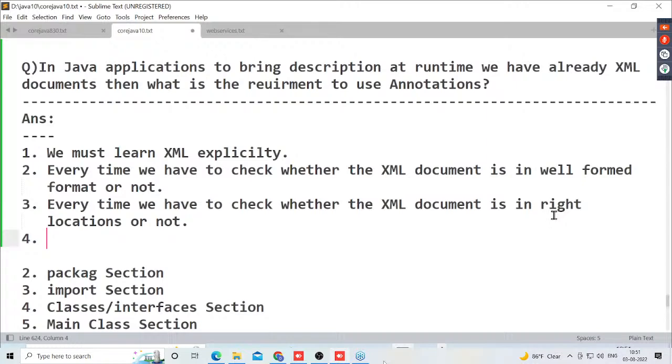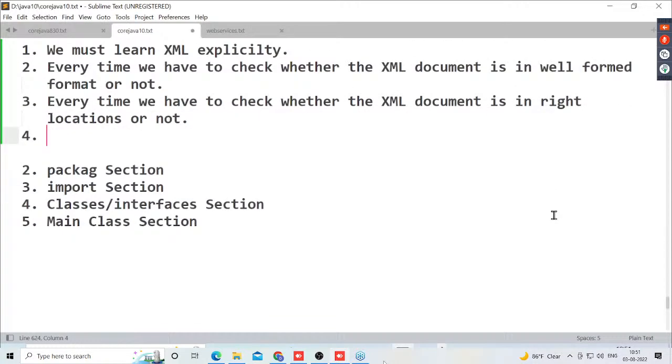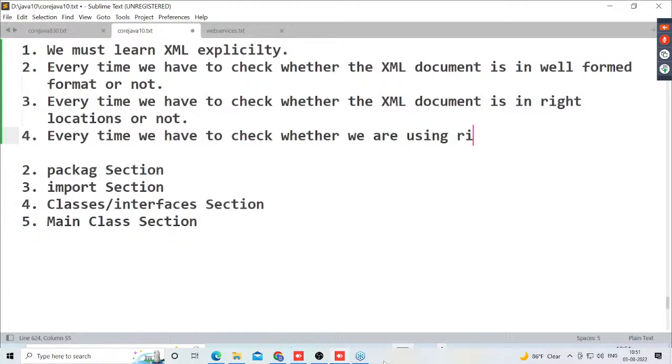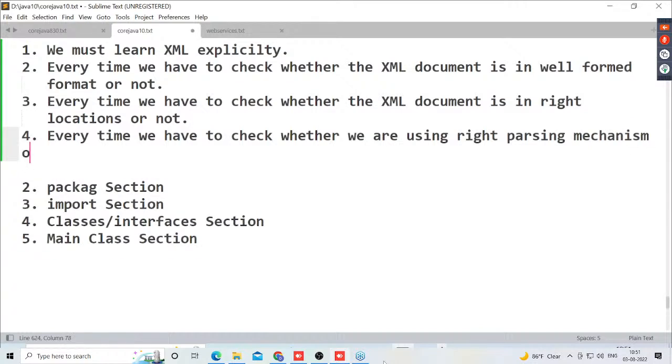Then what is the next point? Every time we have to check whether we are using the right parsing mechanism or not to read data from the XML document.